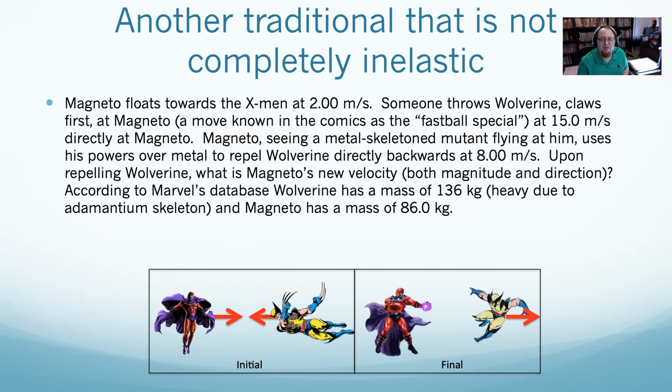There's a lot of metal in there. He just repels it. And afterwards, Wolverine moves backwards at 8 meters per second. Given both of their masses, and Wolverine weighs quite a bit because of a metal skeleton, how fast does Magneto move afterwards?